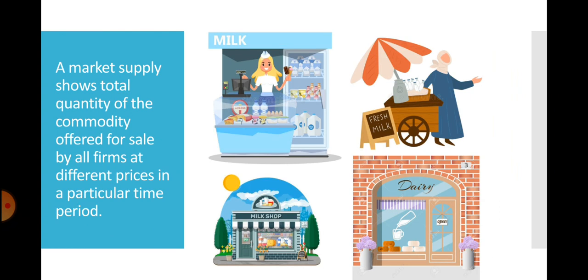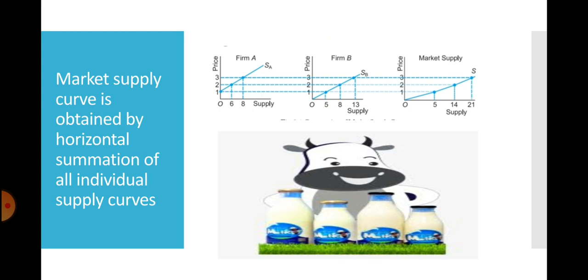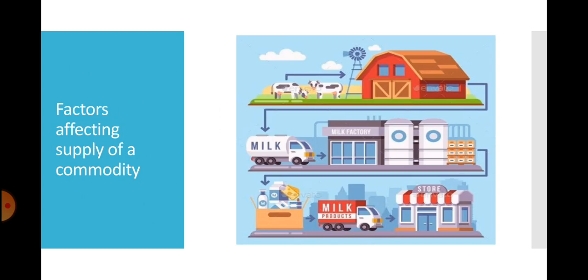Market supply. It is the total quantity of a commodity which all sellers are willing and able to supply at different levels of prices during a particular period of time. Thus, market supply of milk is the total supply of milk by all sellers corresponding to different levels of prices. It is obtained by summation of individual supply, and the market supply curve is obtained by the horizontal summation of individual supply curves.